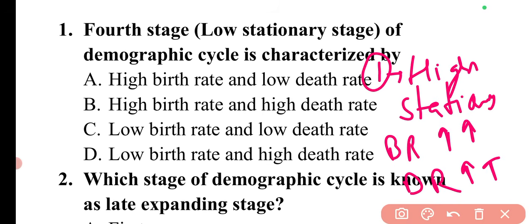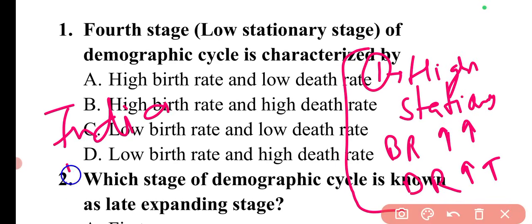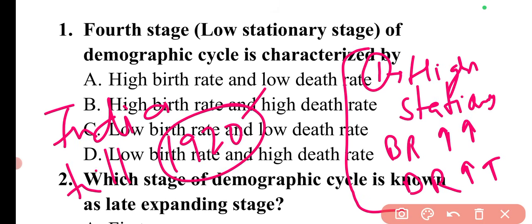So this is the rate, and then there will be no increase in the population. The population is stable. This was the condition of India till 1920. Till which year? Till 1920. This is the condition of India, that is the high stationary phase of the demographic cycle.